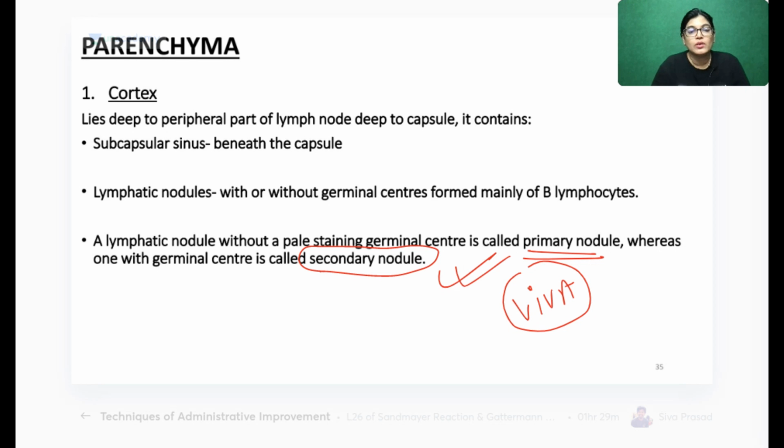A lymphatic nodule which does not have a germinal center is primary, and a lymphatic nodule containing a lighter stain germinal center in the center is secondary.